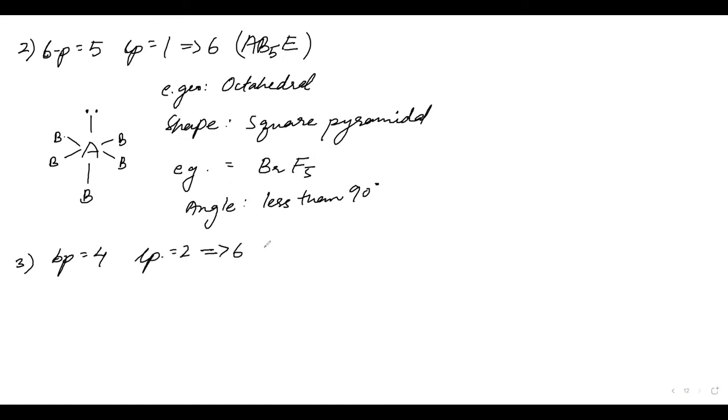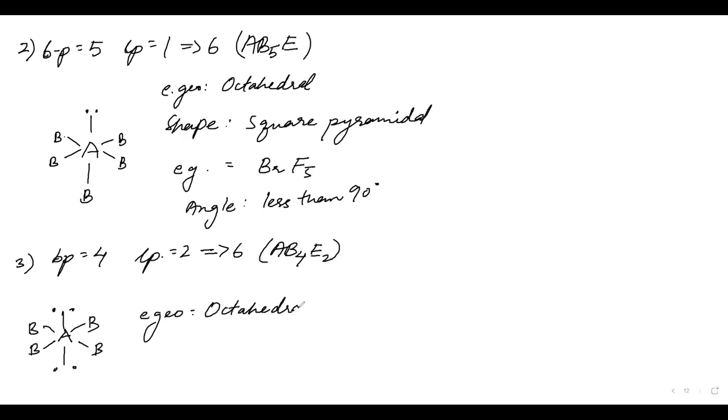This will give us 6. Now it will be AB4 and 2 electron pairs, and so we'll write it A, B, B, B, again B. And the electronic geometry will be octahedral. Shape will be square planar.